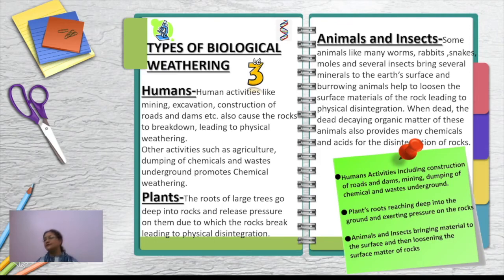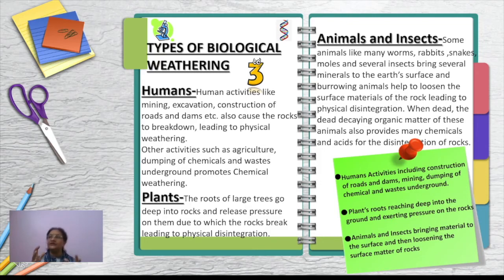Then you can take the examples of a few animals, burrowing animals especially, like the rats, rabbits and moles. These are the animals which actually make burrows, and several insects also you can take as an example. So what is the work of these? These actually help to loosen the surface materials of the rock and thus lead to physical disintegration.